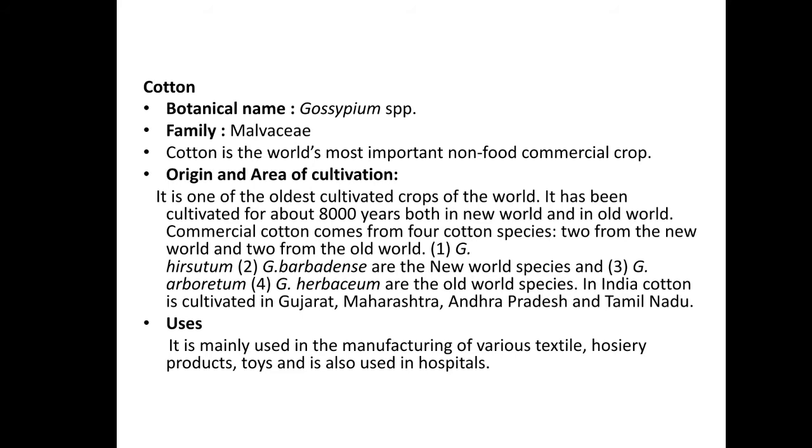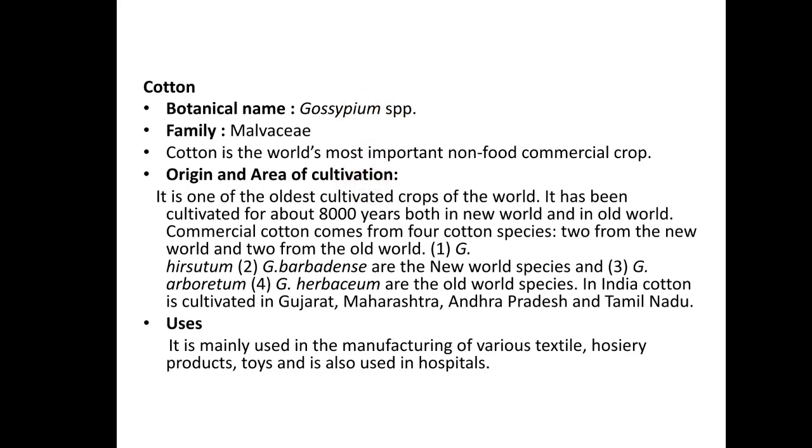Cotton remains the backbone of the industrial rural economy, especially in the dry land areas. Cotton belongs to the genus Gossypium and the family Malvaceae.